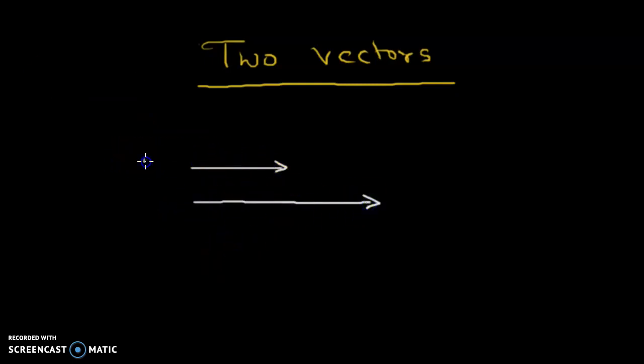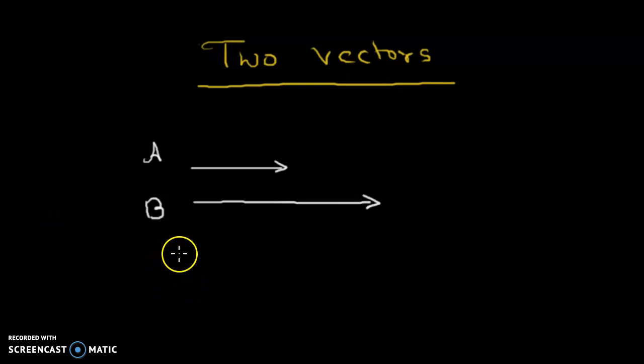So what points can you make about A and B? What about their magnitude and direction? More or less you can see that their direction is the same. So they are parallel actually. Parallel lines have the same direction. Both are going towards east.